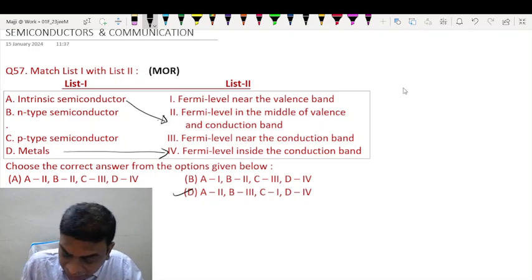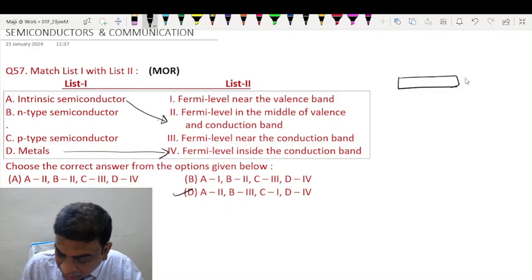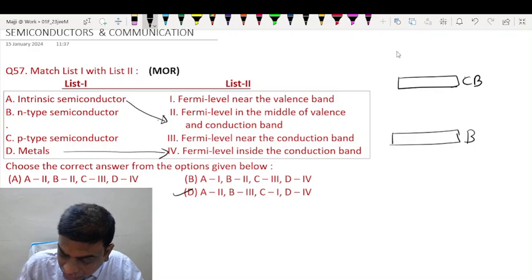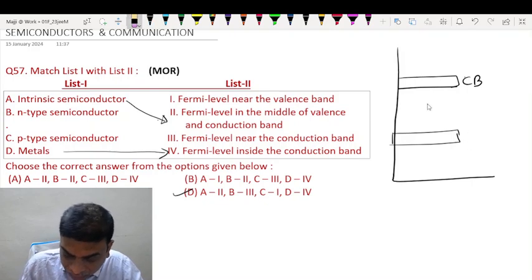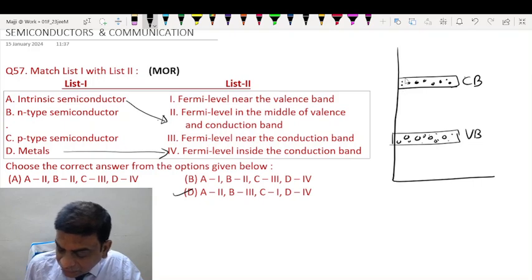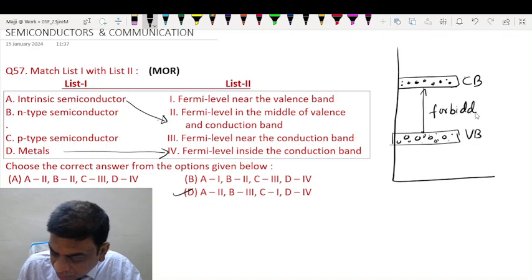Now in case of N type, suppose this is the conduction band and this is the valence band. Conduction band can be shown with the help of certain electrons here. Valence band can be shown with the help of holes. Of course, electrons will also be there, and in the conduction band only electrons will be there. This is known as the forbidden energy gap, or simply you can call it the forbidden gap.